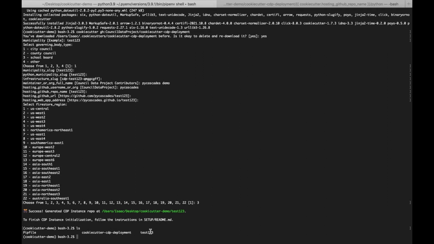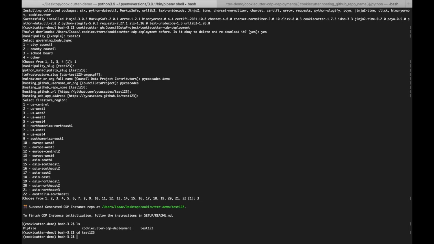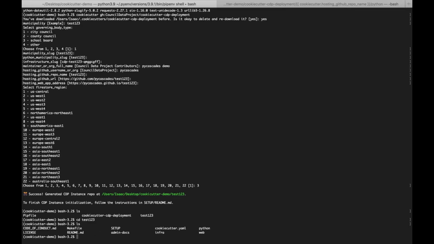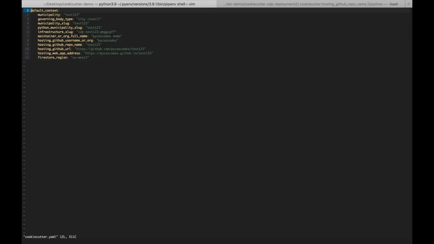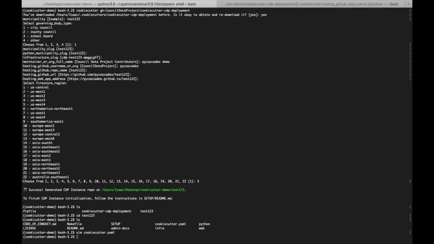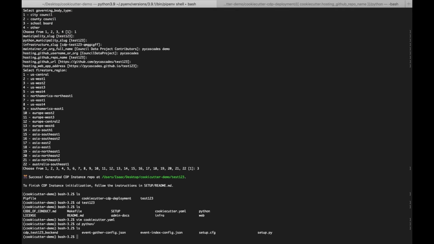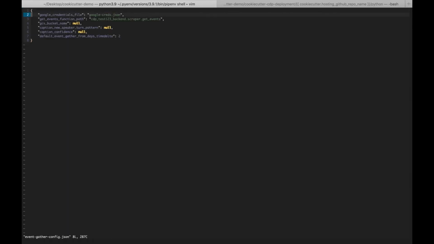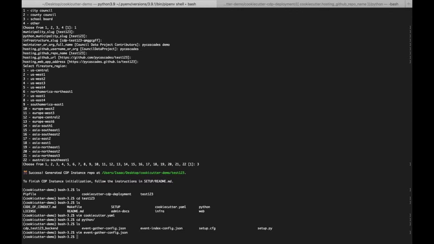So we can cd into this. If we look in our YAML file, we can see that all these values have been replaced with what we provided. And if we go back to that same file, that event gather config, we'll see that that tag was replaced with the value we provided for the Python municipality slug. And that's just kind of an example of how Cookie Cutter works.